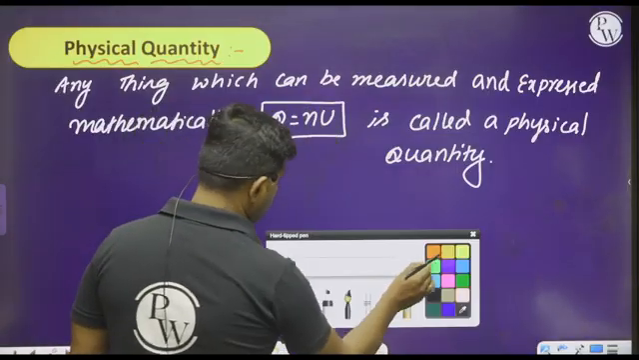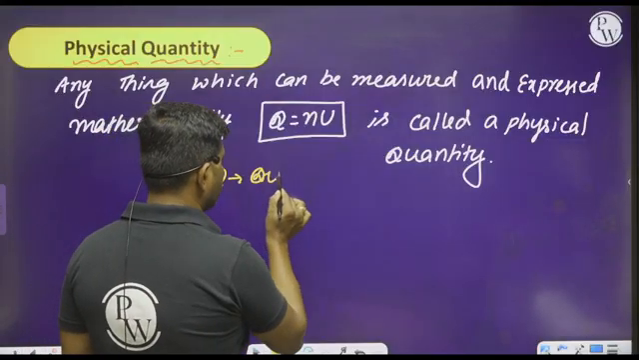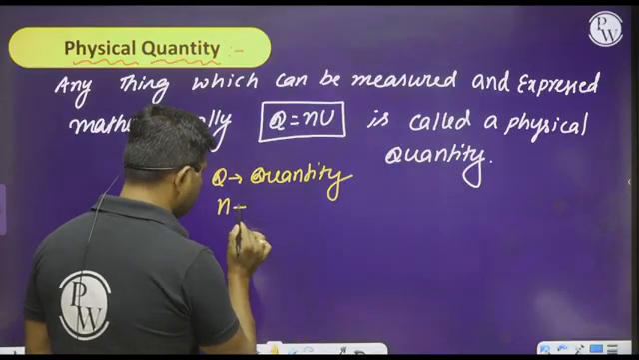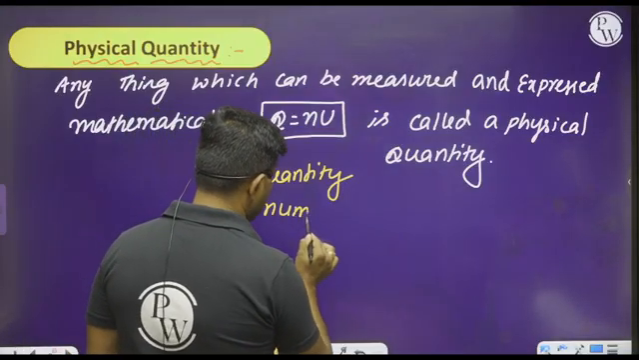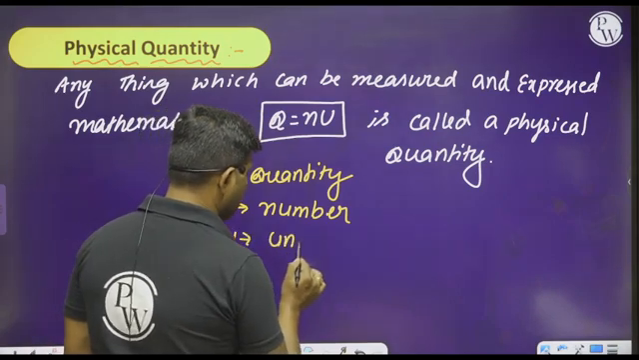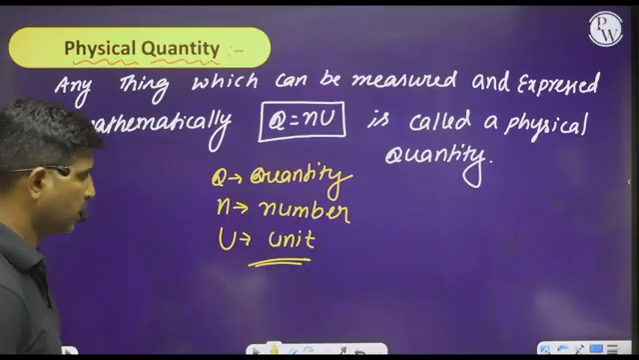So what does Q stand for? Observe this: Q stands for the quantity, N stands for the number, and U represents a standard physical quantity. We can call it a unit.